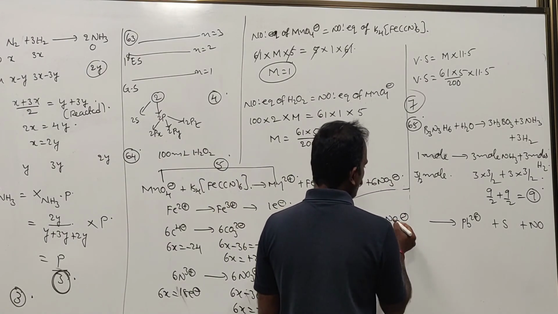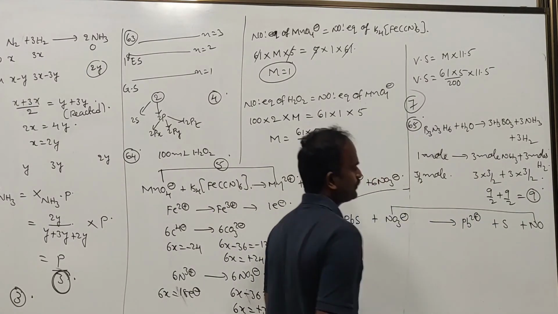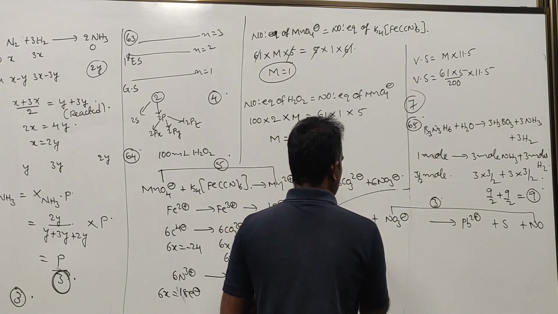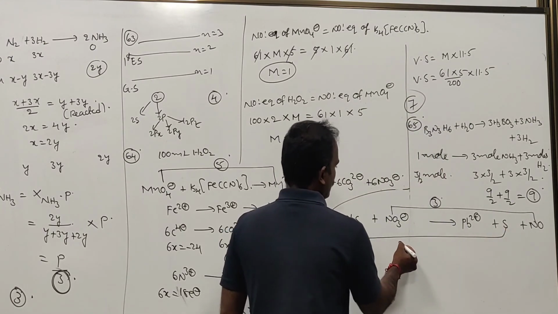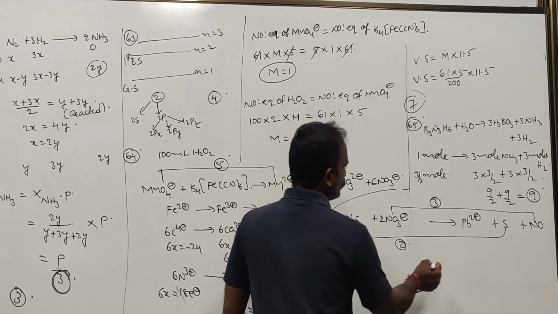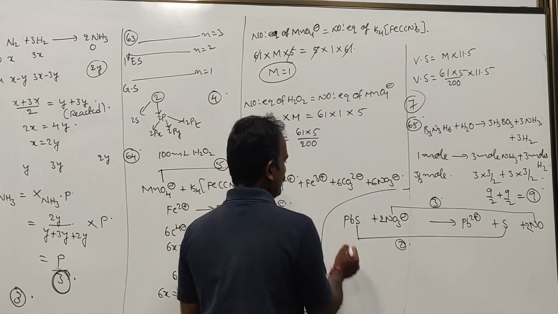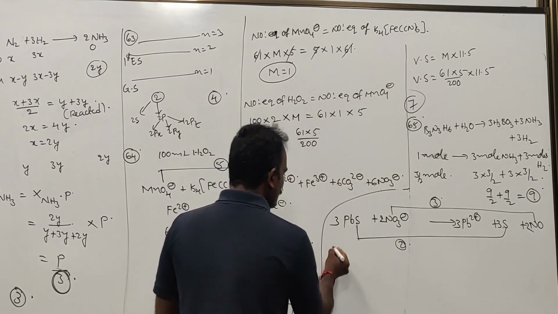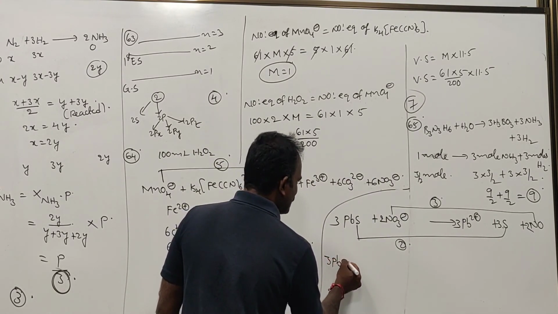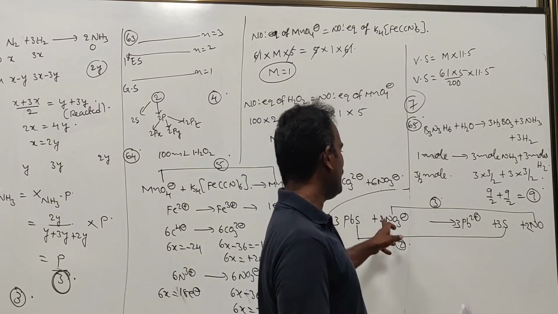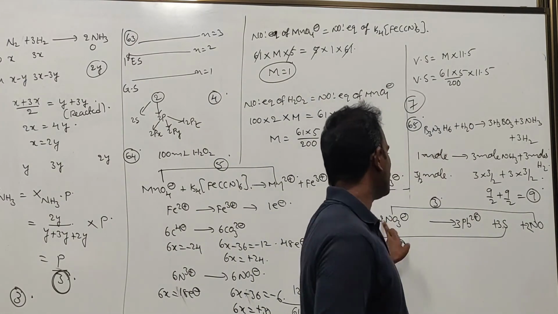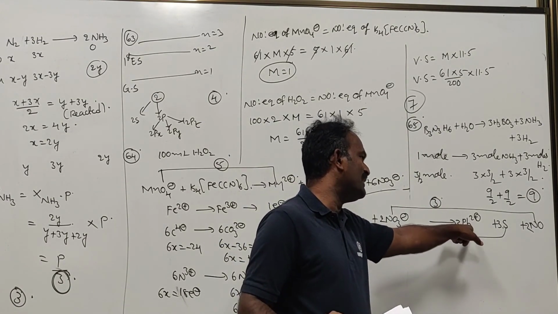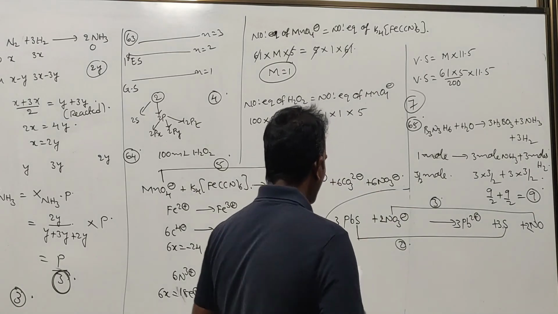NO3 minus converted to NO, how many electrons get transferred? This is plus 5 to plus 2, therefore it is 3. Here S minus 2 goes to 0, so it will be 2. So we get 3 PbS plus 2 NO3 minus. Actually only 2 nitric acids participate in the reaction, but there are the side ions, which means 3 Pb(NO3)2 taken twice gives 6 plus 2, that is 8.